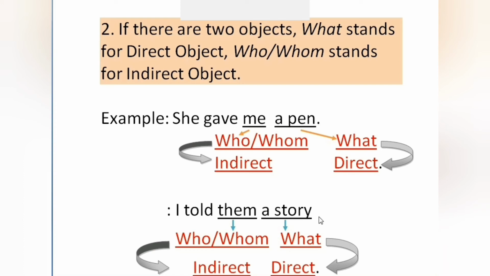So second example, I told them a story. Them is one object. Second one is a story. For a story, what question comes? This is called the direct object. For them, who or whom question comes? This is the indirect object. So how do the questions come? Who did I tell? I told them. Answer is them. What did I tell? Answer is a story. So what question, a story. Who or whom question, them. Them is the indirect object and a story is the direct object.